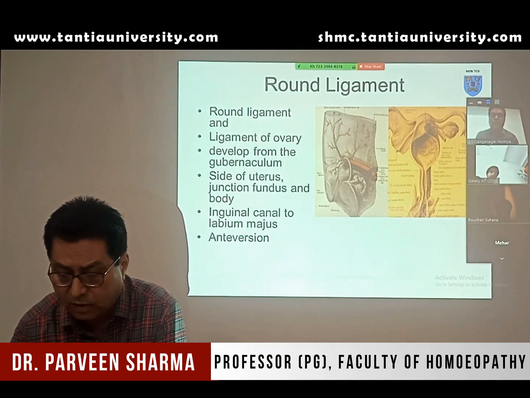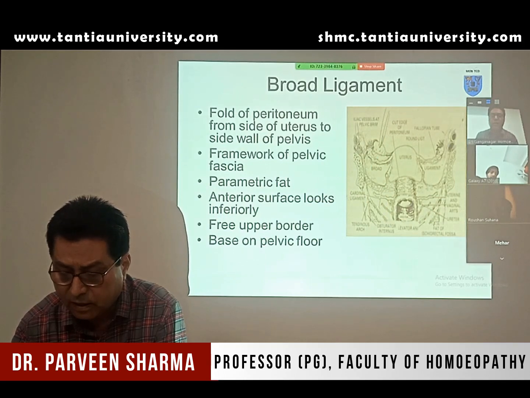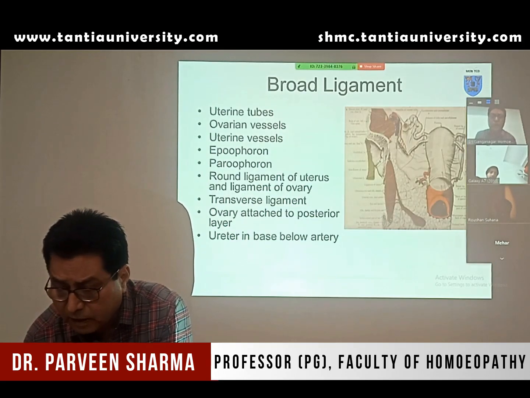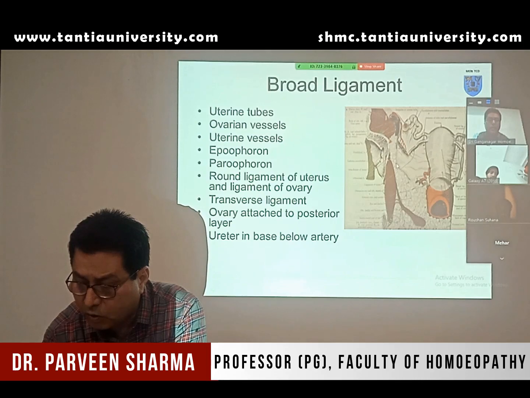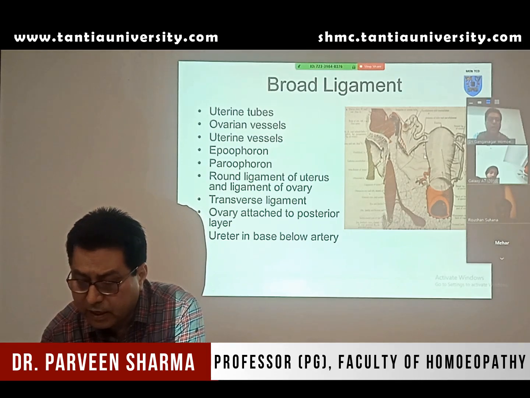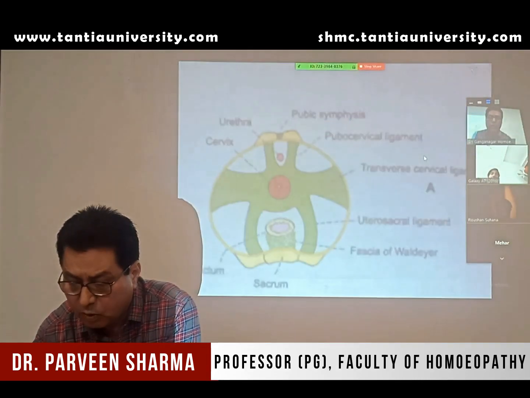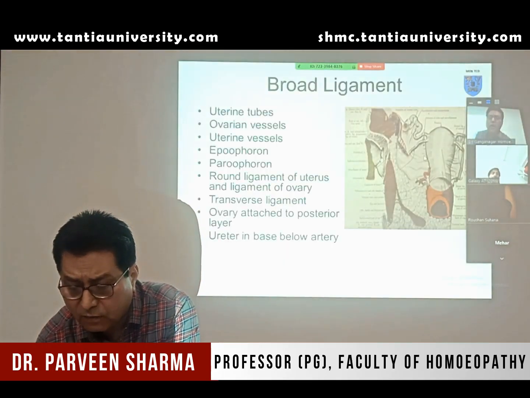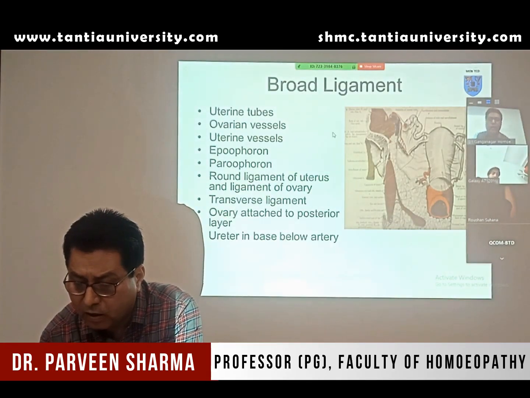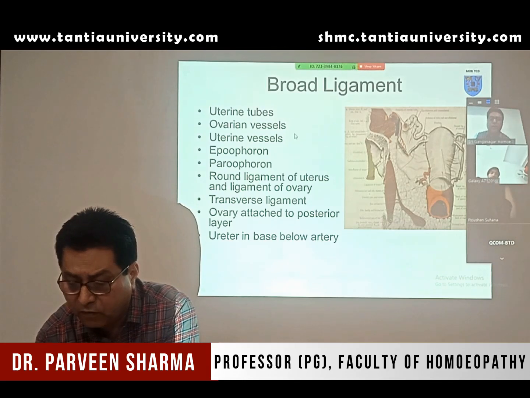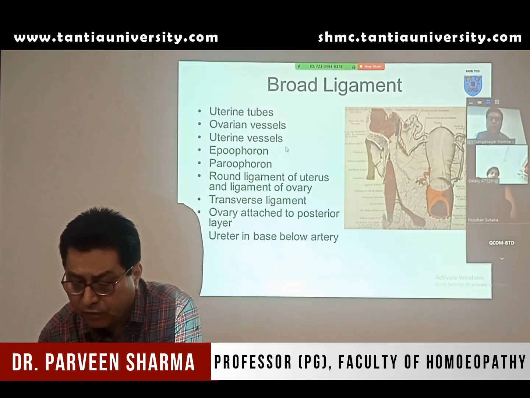When you see this, this is the round ligament, broad ligament, I told you the detail. Within the broad ligament, as I told you, there are two layers, anterior and posterior, and between the two layers you have the uterine artery, ovarian artery, uterine vein, ovarian vein. I told you epiophoron, paraophoron.